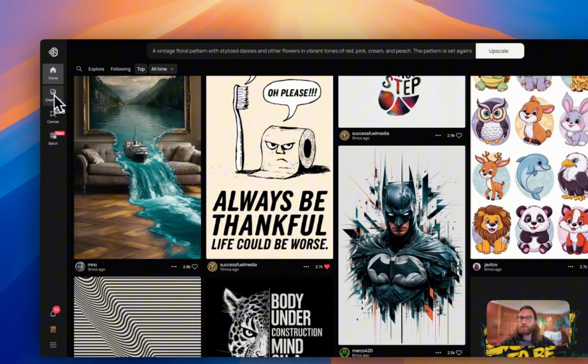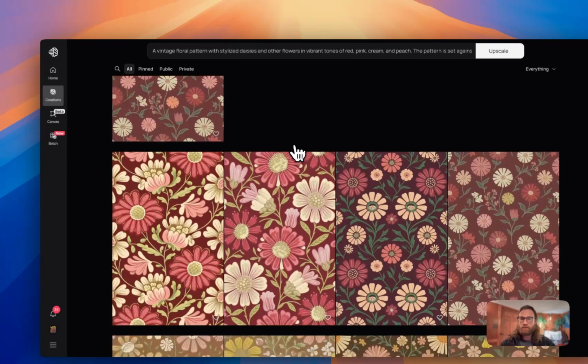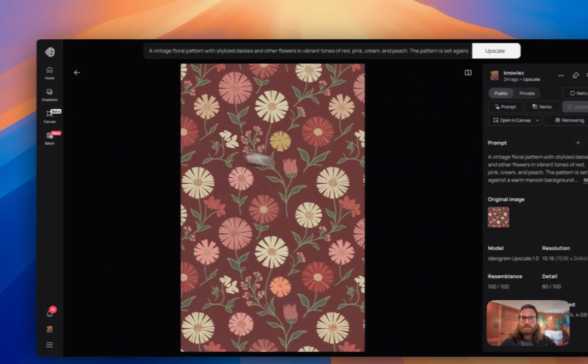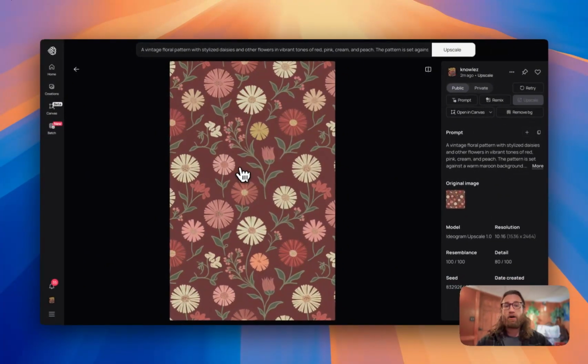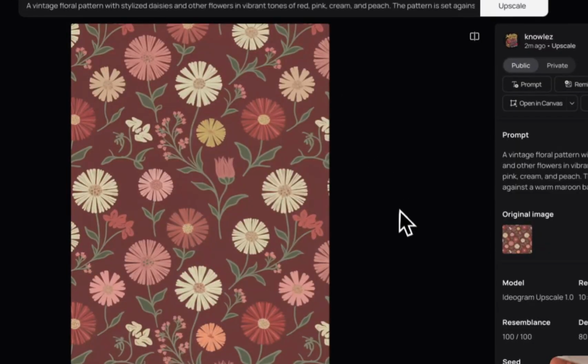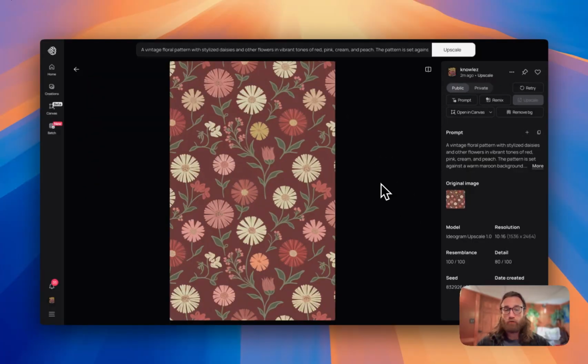And if you ever are wondering where your creations are inside of this folder here, you can come in here and you can see all your different creations. Let's go ahead and download this so that we can actually put this on a product, offer it to the world, start earning commissions off of our art. Instead of just creating something inside of AI, we can actually put this on any product that we want.